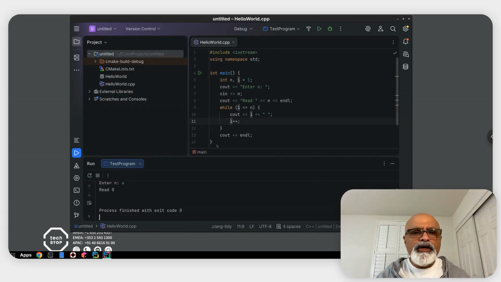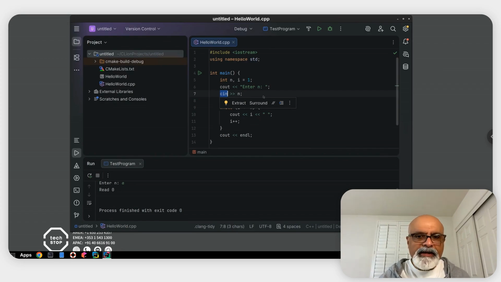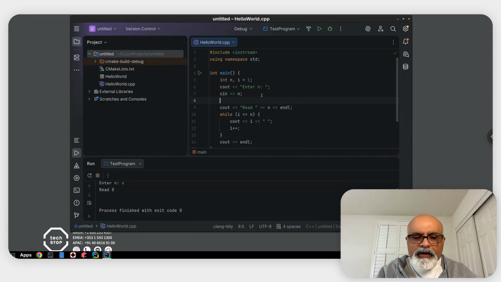To see this in more detail, cin has some functions which allow us to tell whether the input was good or bad, right? So what we could do is cin.good, and put this in an if statement. So let's do that. If cin was good, then we print out what we read.